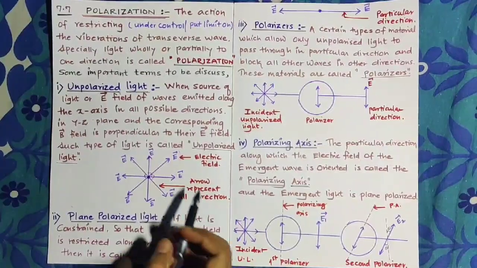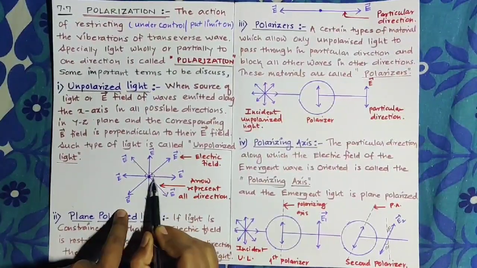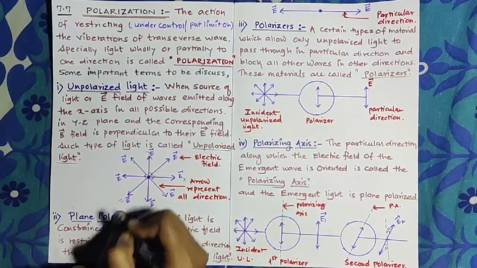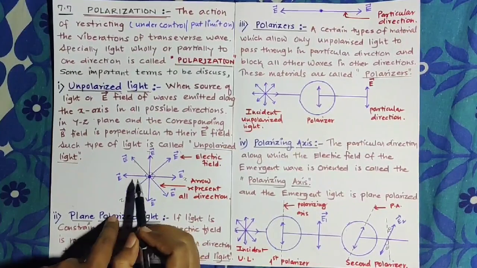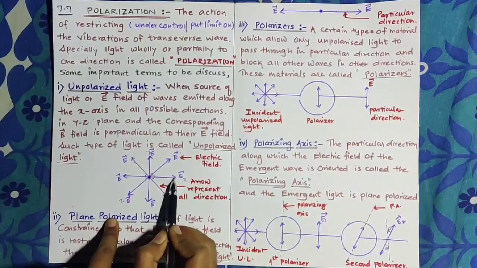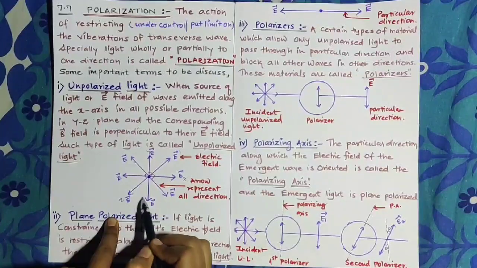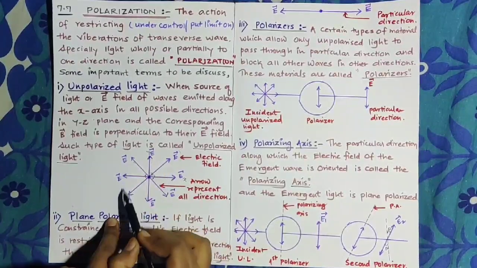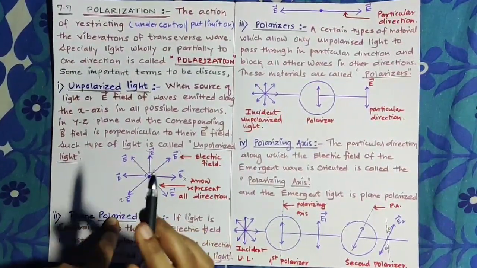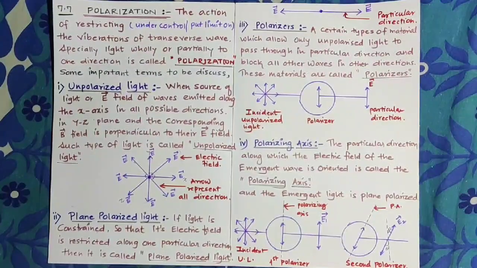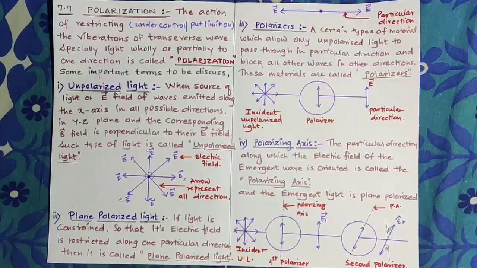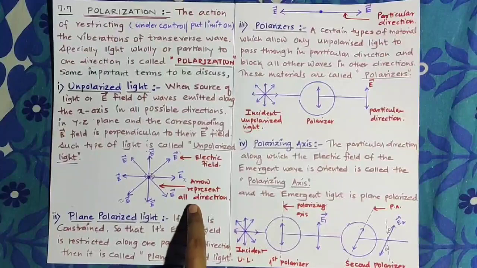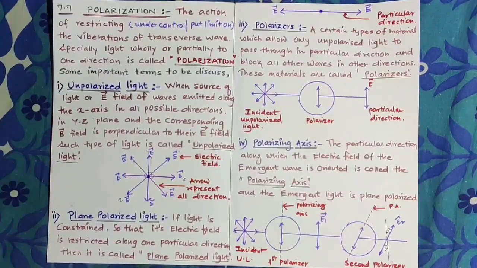When the electric field of the waves travels along the x-axis, this is the x-axis, this is the y-axis, and this is the z-axis. If the source of light passes along the x-axis, then the electric field and its corresponding magnetic field can be in all possible directions in the yz plane. Such light is considered unpolarized light. Here E represents the electric field, and the arrows represent all possible directions of the given source of light.